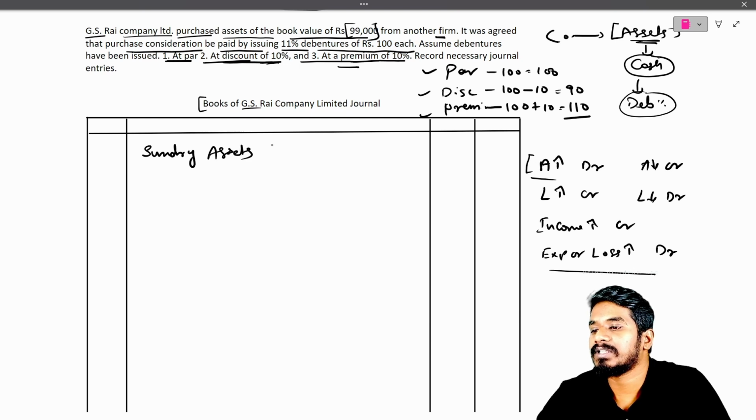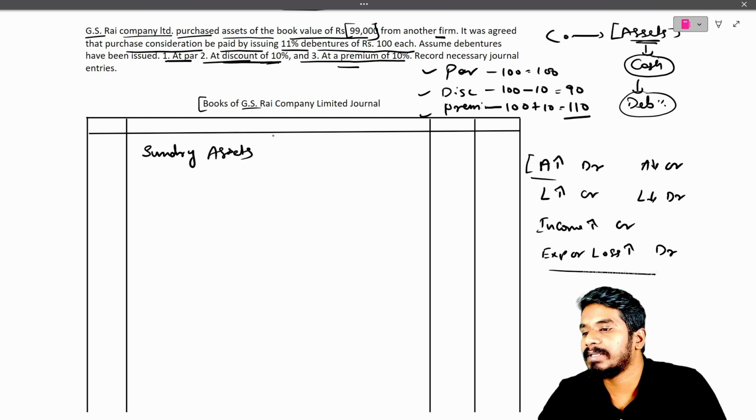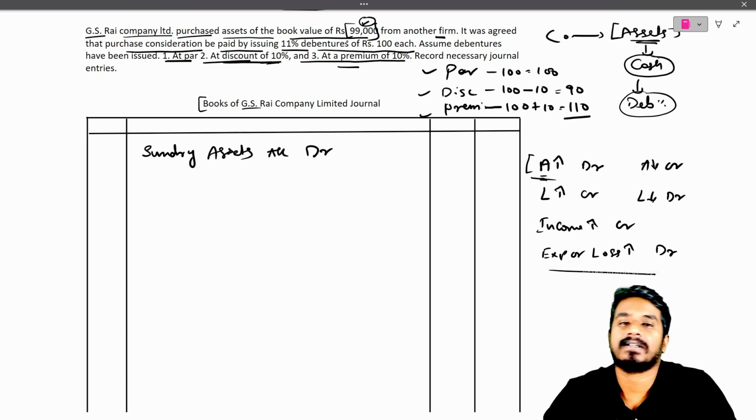Sundry assets are those assets which are so small that we can't categorize them in buildings, furniture, or other categories of assets. So the sundry asset account will get debited because the asset is increasing, for 99,000, since we are purchasing an asset worth 99,000.